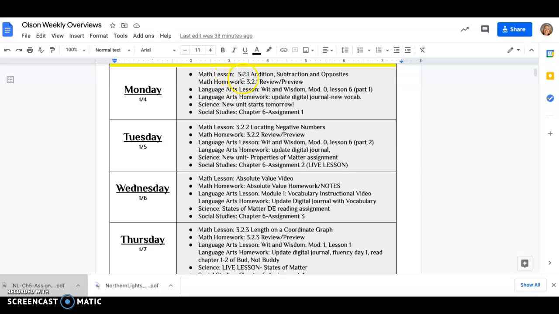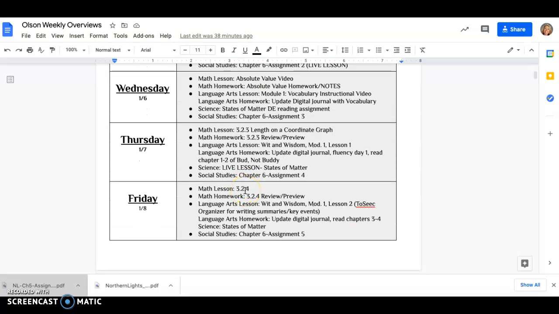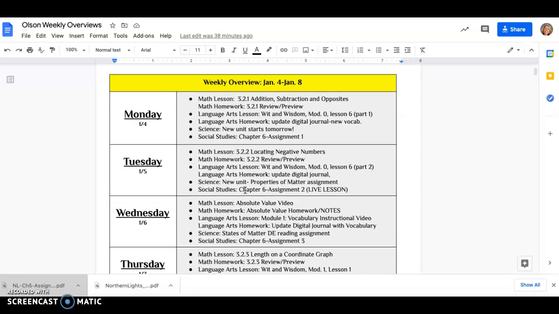On Monday, just expect that we're going to continue on with math. We're just going to start with lesson 321 and continue on this week. And we will get all the way to 324, which will bring us into the following week, doing the closure, reviewing, and taking the assessment for chapter 3 the following week. So be prepared. Know that this is pretty much our last week in chapter 3 for math.